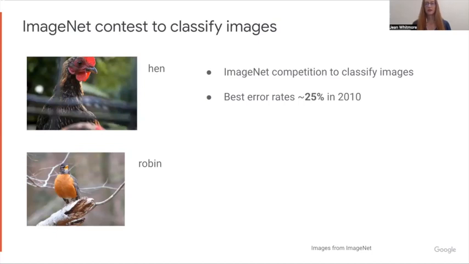In the 2000s, there was a contest called ImageNet to classify images. It had a set of images such as these two on the left, these birds. One of them, the correct label was hen. I might have called it chicken, but hen was what they said was correct. And for the other image, robin was the correct label. And the algorithms had to come up with these labels. At 2010 or so, the best error rates were around 25%. So that means they actually got 75% correct, which is pretty good.